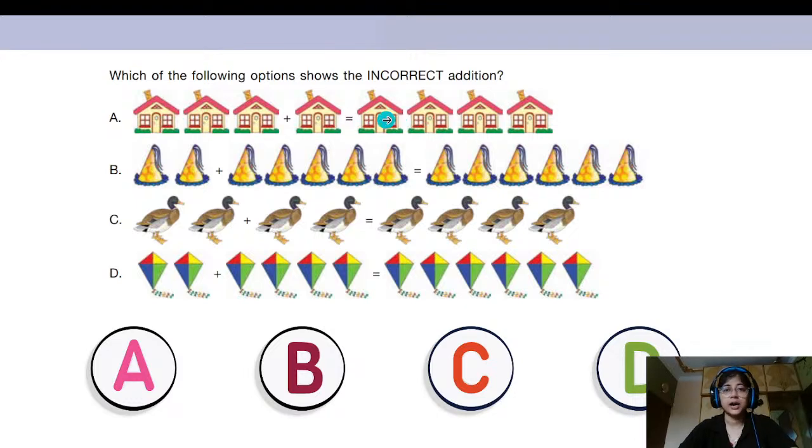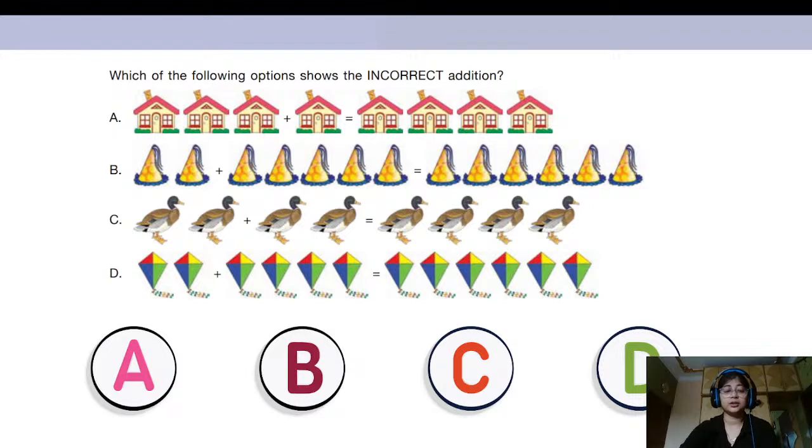We have one, two, three, and four. So what is the bond of three and one? It is four, right? So this option is correct. This is showing the correct addition. Yes, I can see Arya has also typed her answer. Very good, Arya. But you need to be very, very quick.